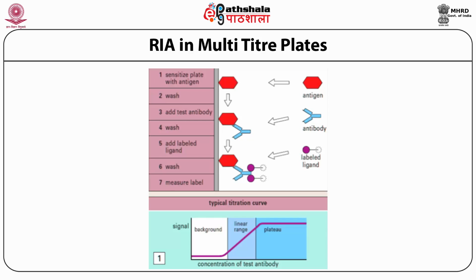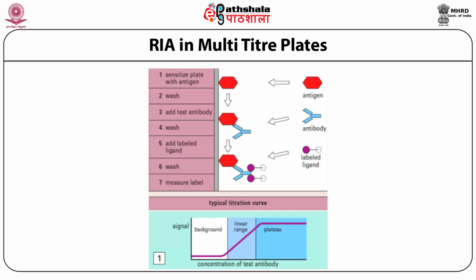Now a labeled ligand is added, which is often anti-immunoglobulin to the known test antibody, or even anti-IgA. The bound radioactivity can be counted. A standard curve between the radioactivity versus amount of test antibody added can be generated. A short linear range over and above the background count before the plateau region is obtained. The plateau binding should be about 20 to 100 times the background in a well-run assay.